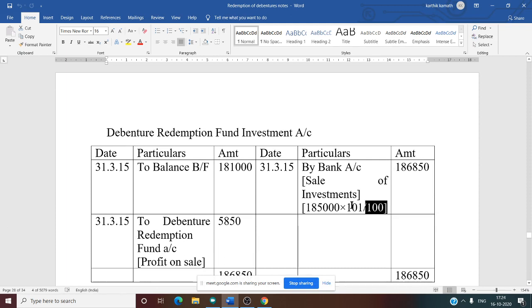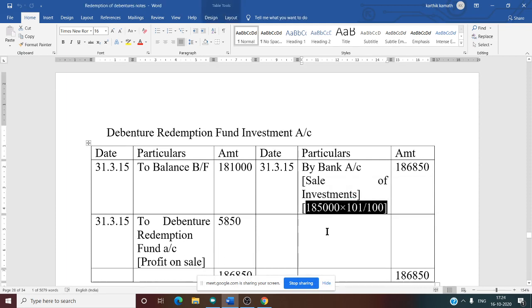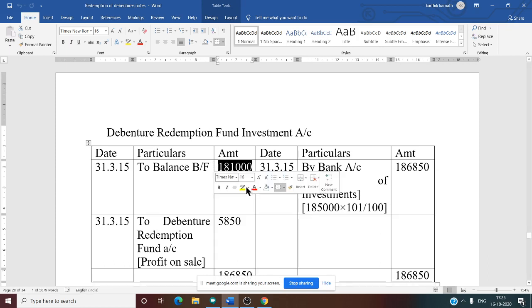So either you can do 1,85,000 into 101 divided by 100, or else you can do 1,85,000 plus 1,85,000 into 1%. Both will give you the same amount. What is our sale amount? 1,86,850. The actual amount is 1,81,000.